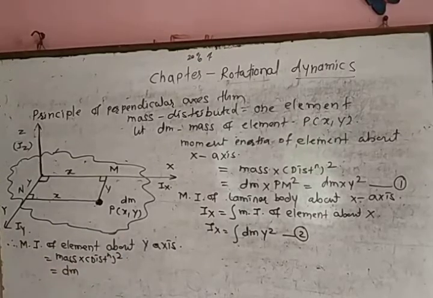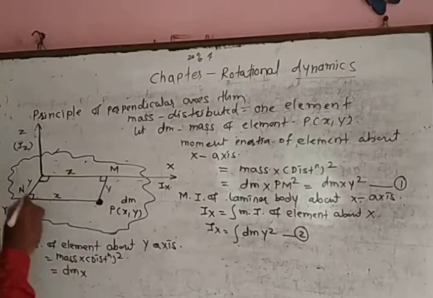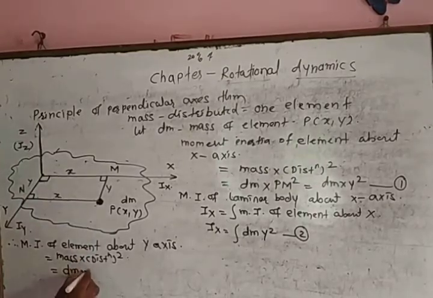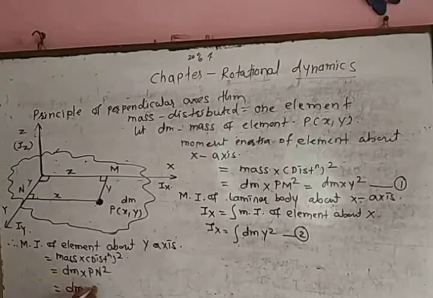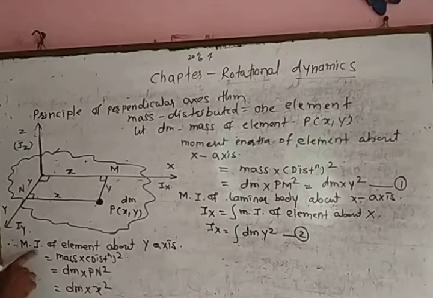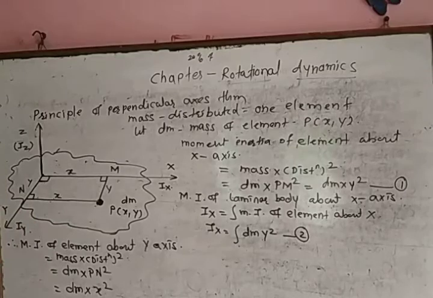The mass of the element is denoted by dm, and the distance of the element from the axis is equal to PN. Further, PN means x, therefore dm into x square. This is the moment of inertia of this single element about the y axis.